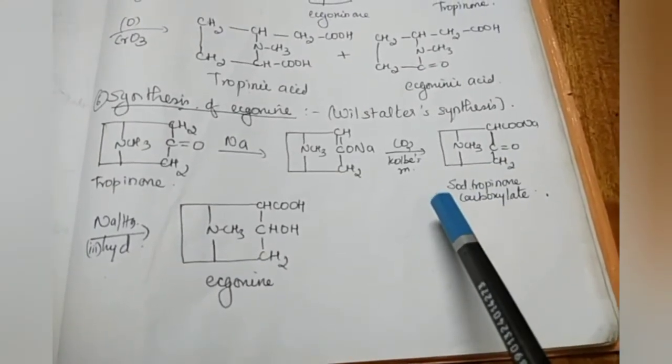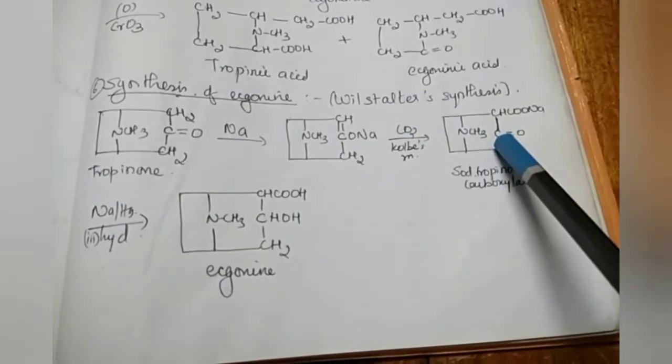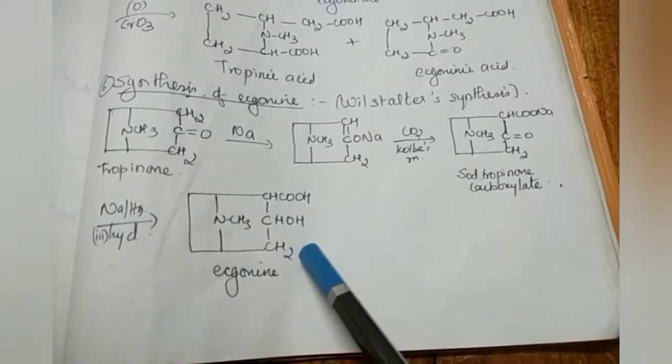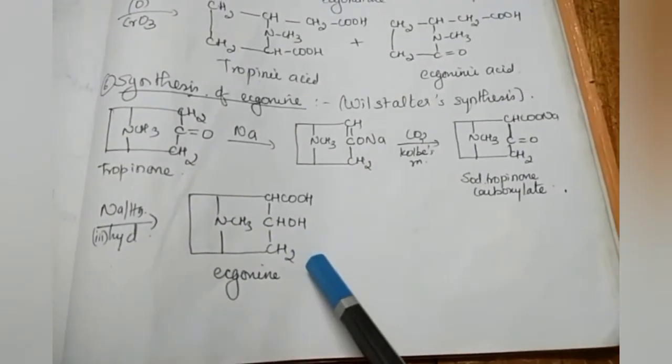This on reduction followed by hydrolysis. On reduction with sodium amalgam, the C double bond O is reduced to alcohol, and on hydrolysis the sodium is removed. NaOH and CHCOOH, right? So we get the ecgonine. So finally the structure of ecgonine is confirmed, and we all know ecgonine is a product of hydrolysis of cocaine. So going back in the reverse order, we get cocaine, right? So now we are going to synthesize cocaine from ecgonine.